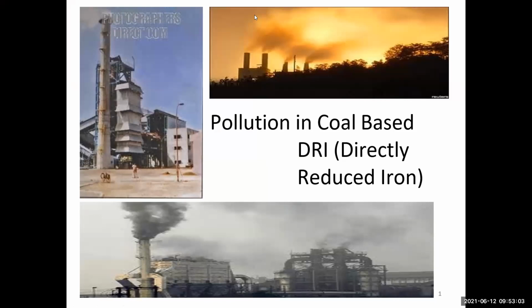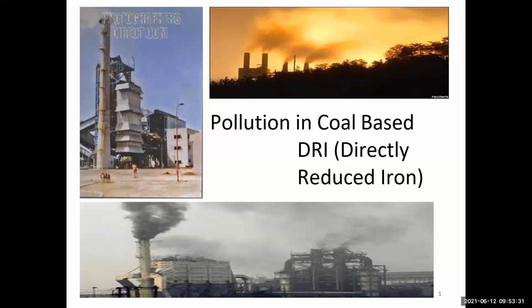Now we start the third unit of industrial waste treatment. This is pollution from coal waste, DRI. How is pollution generated from coal? Pollution is generated from the steel plant and the power plant. This is the coal based pollution.